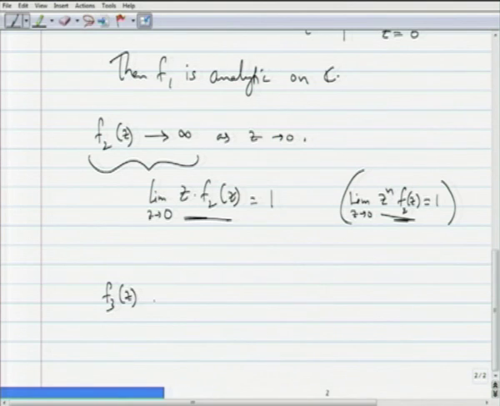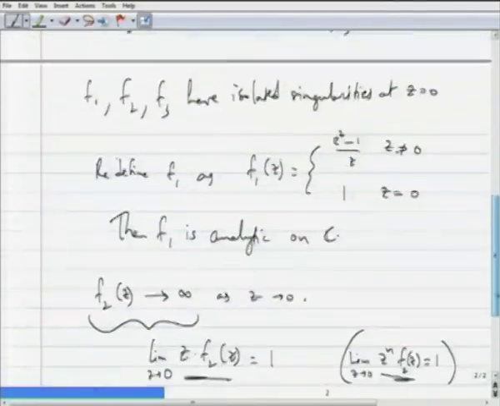f3 of z does not tend to infinity as z tends to 0, and f3 of z does not approach a finite limit L as z approaches 0. There is no finite limit for f3, nor does it uniformly go off to infinity. So it is sort of jumping back and forth. We will see a more concrete pattern to this jumping, and this kind of singularity is the third kind.